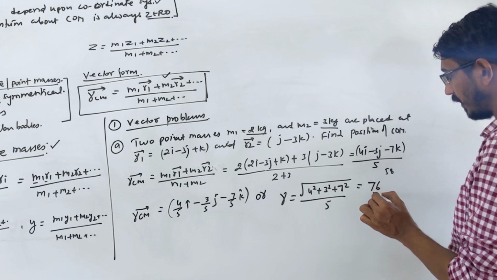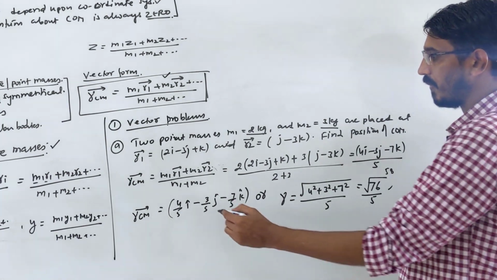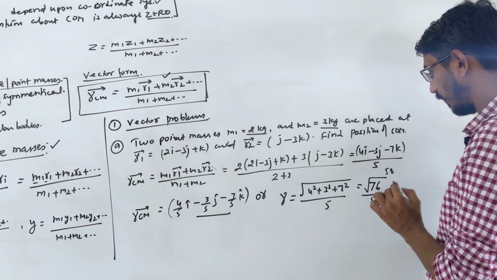So something like root of 76 by 5, you can write the answer. So the answer can be in vector form itself, or in scalar form like this.